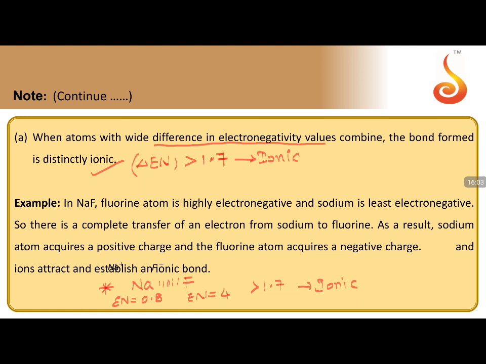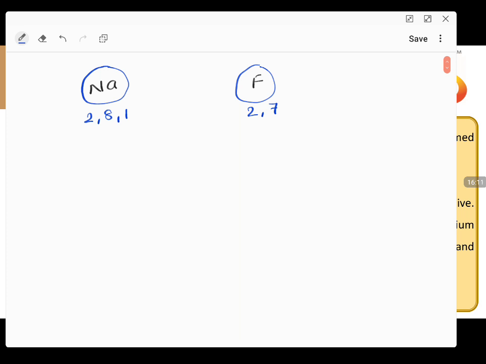But we are not concerned about that particular one. We are only talking about the importance of this. In this example, sodium has the electronic configuration 2, 8, 1, and fluorine has 2, 7. The atomic number of sodium is 11 and the atomic number of fluorine is 9. Sodium has one excess electron in the outermost valence shell, and fluorine has one deficiency of electron in the outermost valence shell.